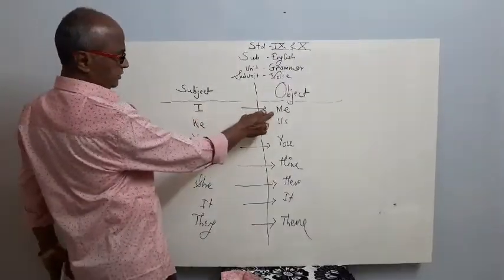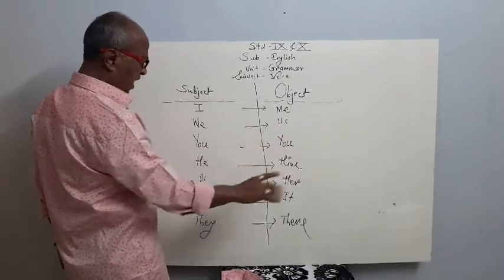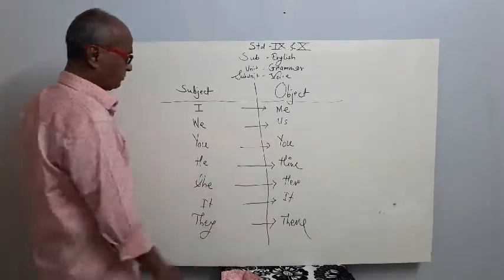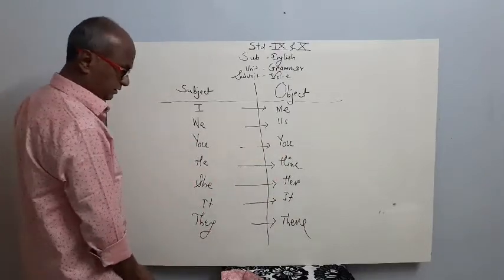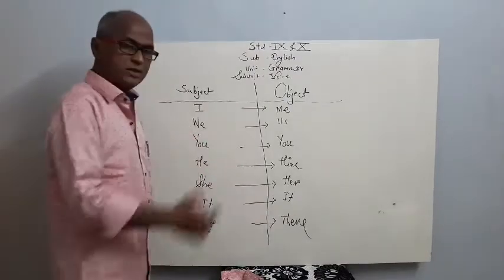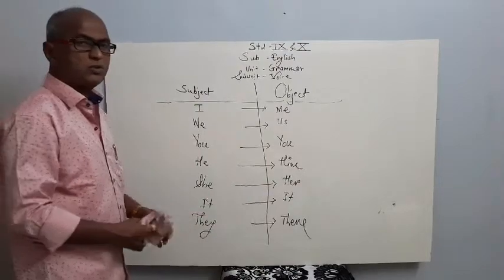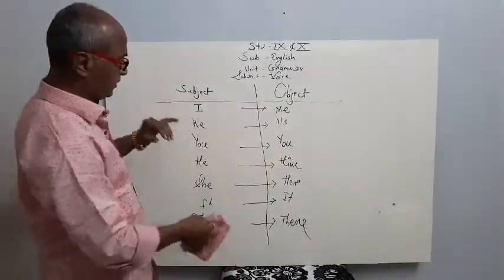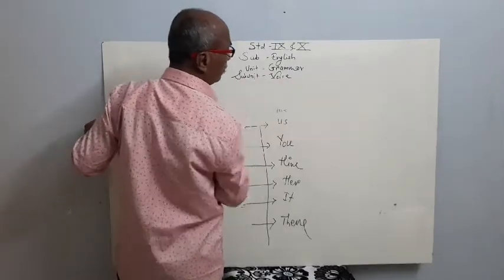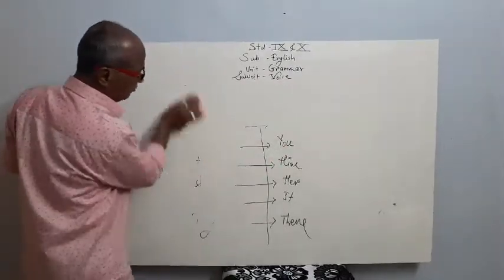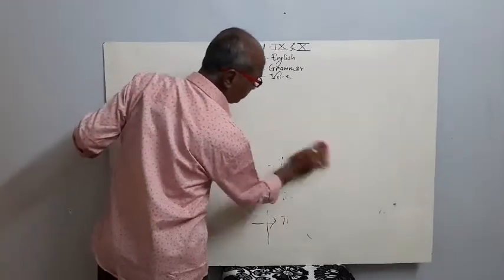I becomes me, we becomes us, you remains as it is, but he becomes him, she becomes her, it remains as it is, but they becomes them. These are very simple things that we must know. It is very important to have it in our mind while changing the given sentence from active to passive voice.